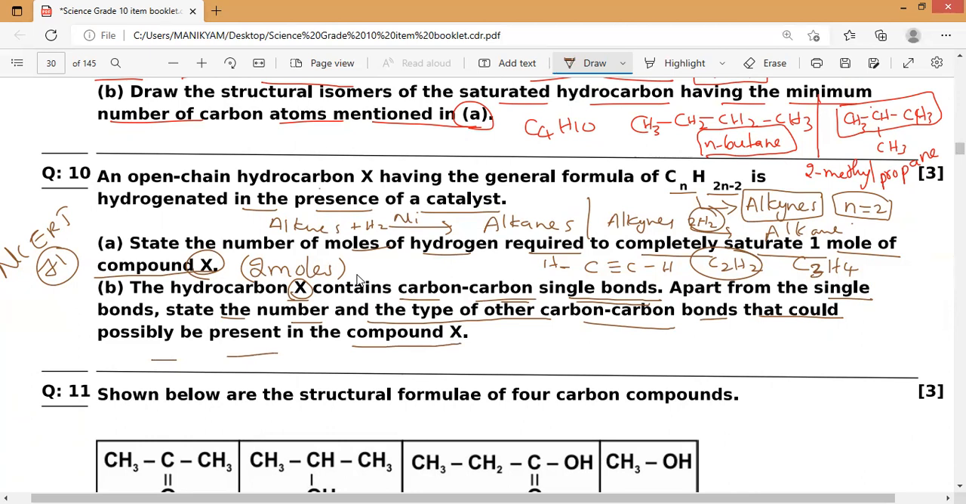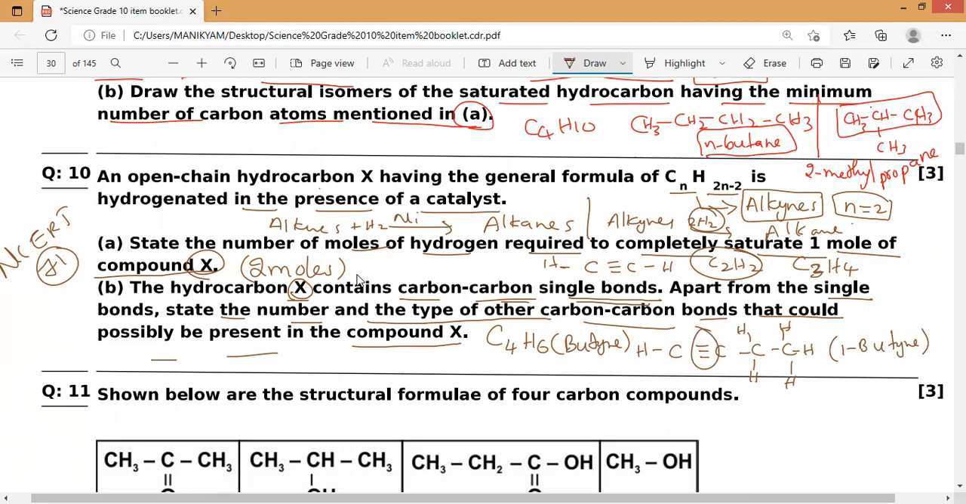So the compound X is C4H6. This is the compound that along with the single bond has other bonds, double bond as well as triple bond. This is called butyne. The first structure is C triple bond C, single bond C, single bond C. With hydrogens, there are 6 hydrogens in total. This is called 1-butyne, so the number of triple bonds is 1.